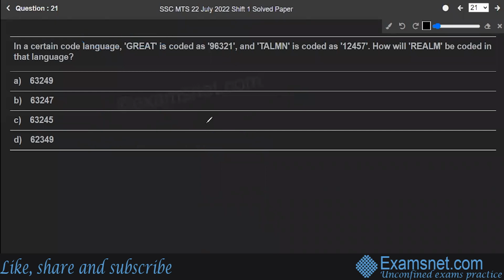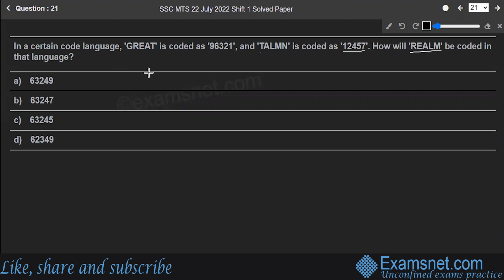All right. So question number 21. In a certain code language, GREAT is coded as 96321 and TALMN is coded as 12457. How will REALM be coded in that same language? Correct. So let's write down. First of all, you are given that GREAT is coded as 96321. Right? We'll be using the same alphabetical place value tables.